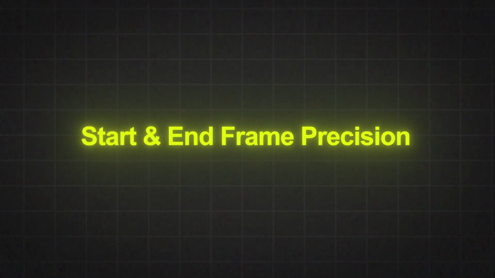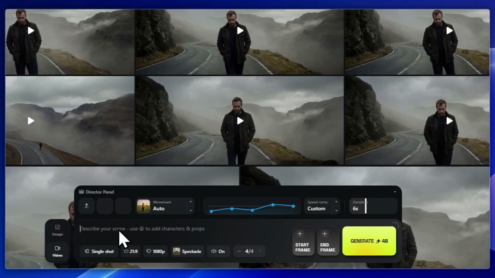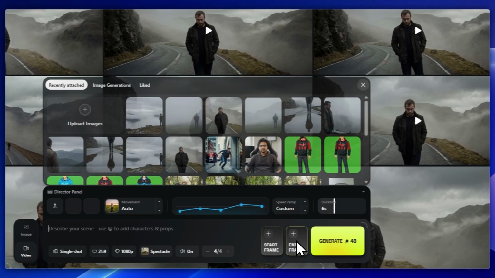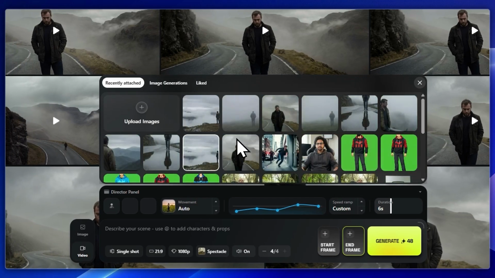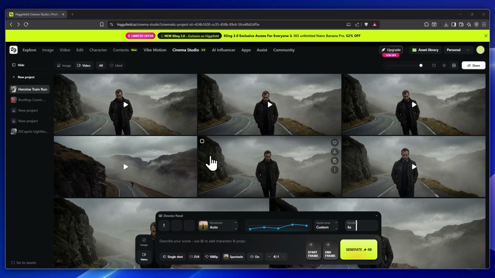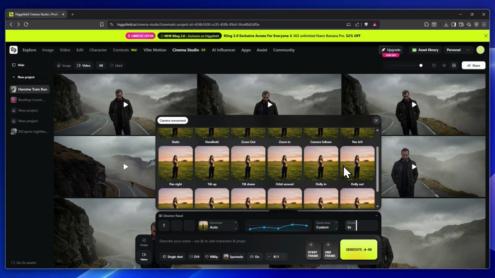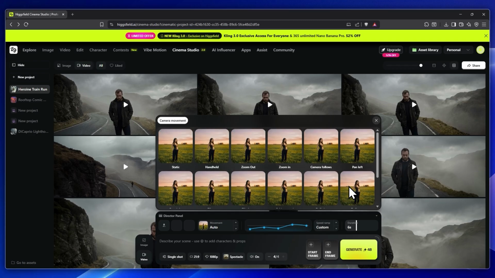Start and end frame precision. Need a shot to begin on a face and end on a landscape? Upload start and end frames. Cinema Studio generates the intermediate motion seamlessly, creating perfect cinematic transitions. Deterministic motion control. Choose exactly how your camera moves. Pan, tilt, truck, dolly, orbit, zoom, drone, static, or handheld. No timelines, no keyframes. Just select the movement style you want.